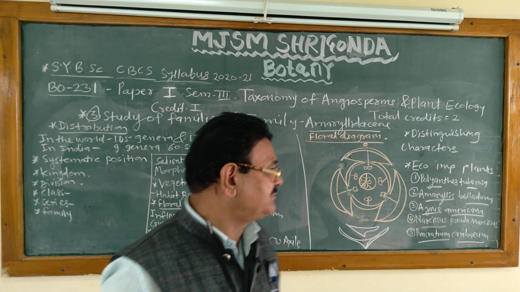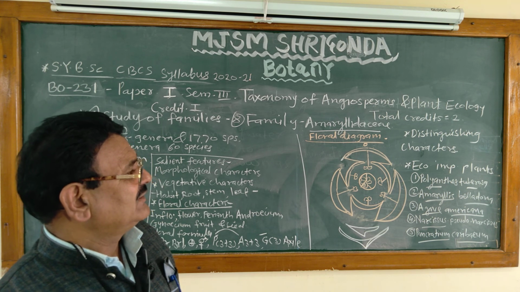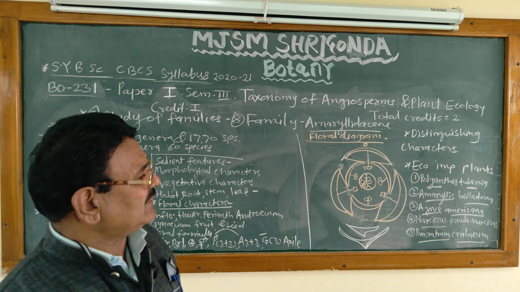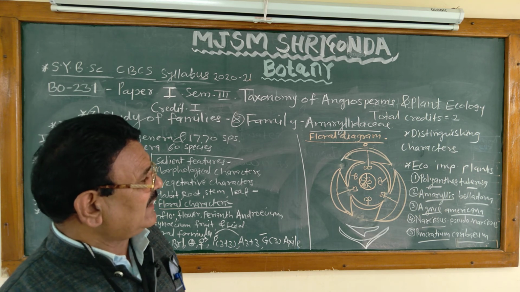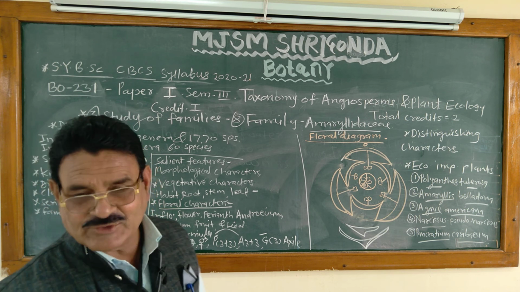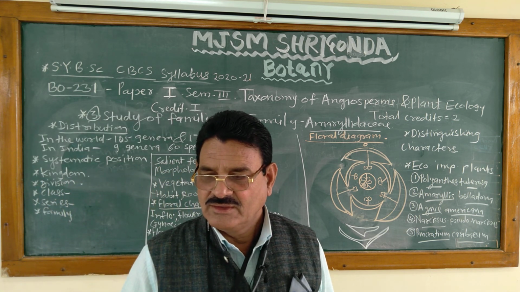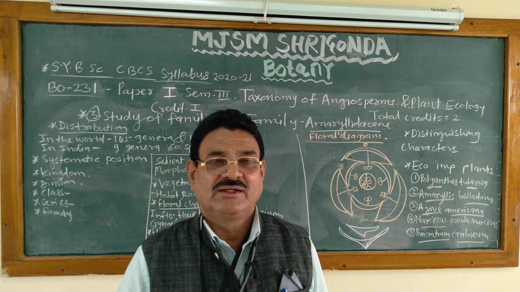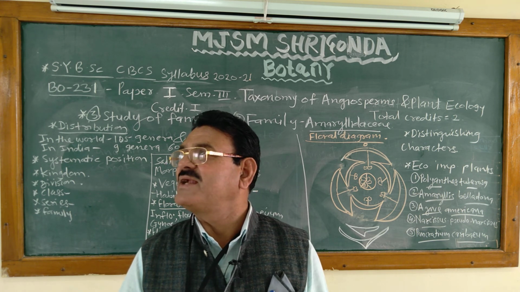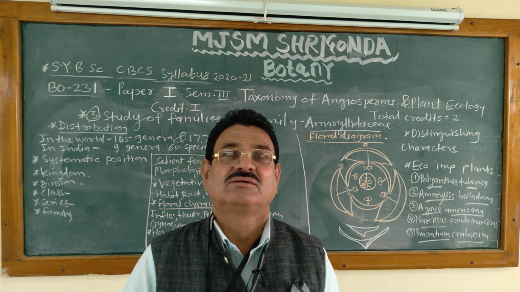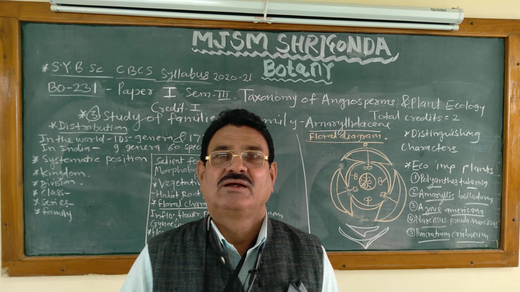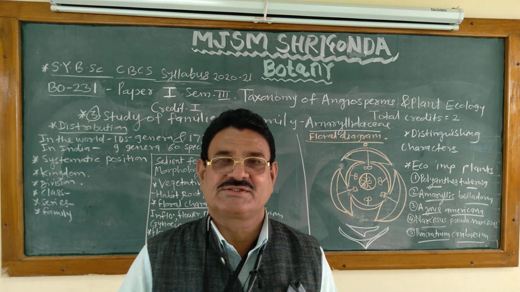Then fifth plant, Pancratium caribaeum, spider lily plant. This plant is also cultivated in the garden for ornamentation. Flowers are attractive and showy, hence cultivated in the garden. These are 5 economically important plants of family Amaryllidaceae. This is the 8th family of monocots of the SYBSc syllabus.